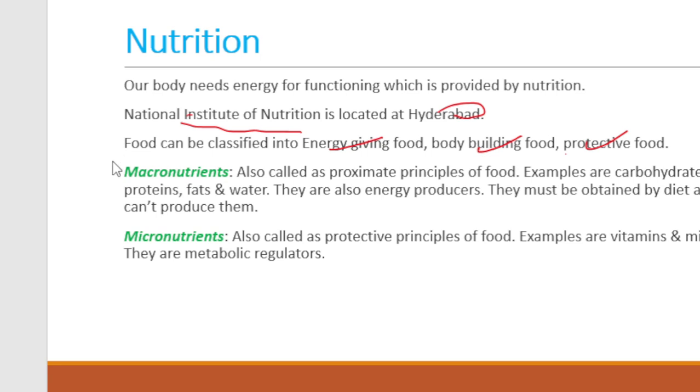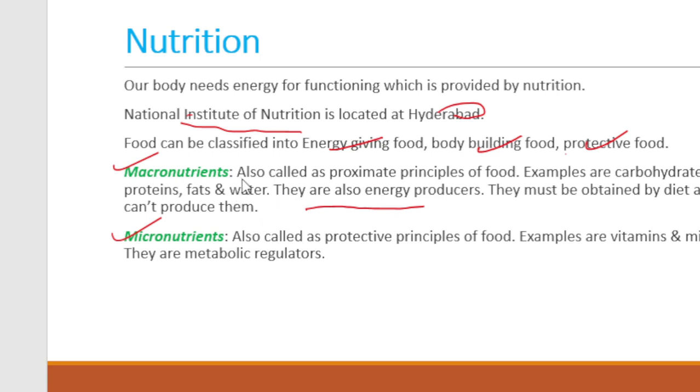Then there are nutrients. Nutrients can be further divided into macronutrients and micronutrients. Macronutrients are the nutrients which produce energy. These are generally the energy producers, because they produce energy and provide energy. That is why they are also called energy producers.